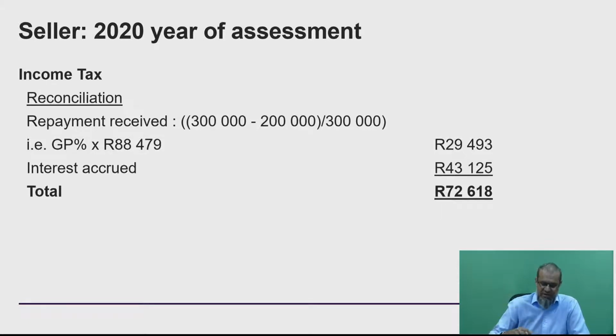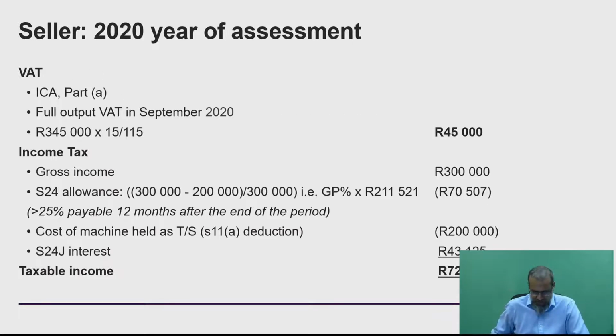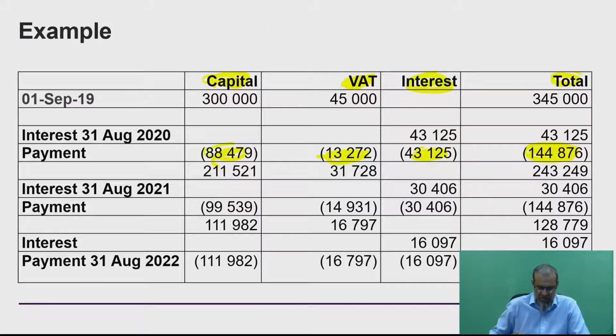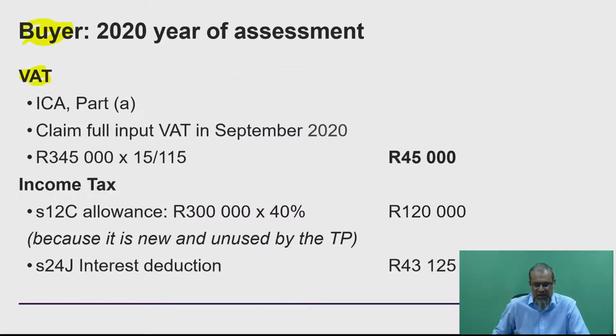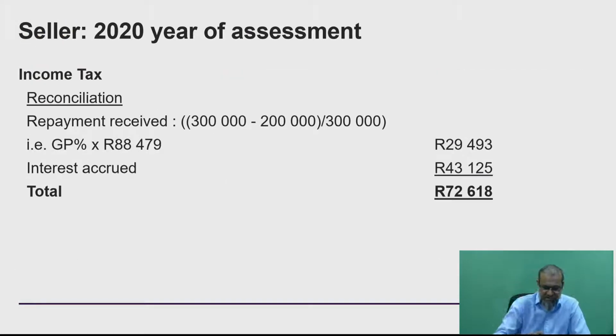Okay, so that basically brings us quite nicely to the completion of both dealing with the buyer as well as the seller. Let's just look at a quick reconciliation as to what has transpired. We can basically see if we apply that GP percentage, and if we go back to the table, we look at that actual payment that we received. That's the capital cash that I got, and we apply the GP percentage on that.